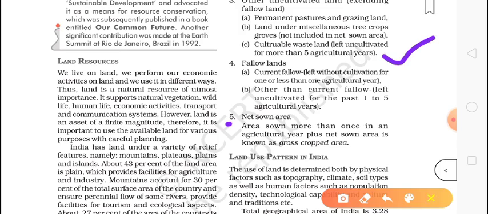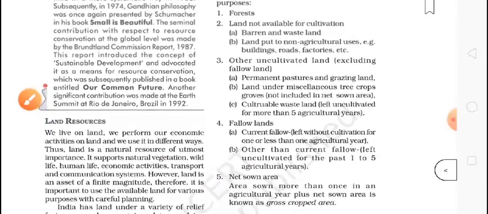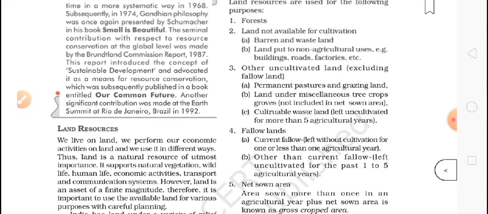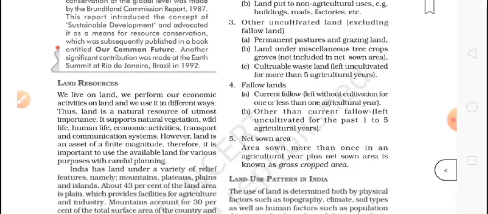So these are the different types of use of land. Some land is used as forest, some is wasteland, somewhere we make buildings, roads and factories. Then other land is used for grazing for animals. Then some land we leave for some time for regaining fertility. And now we talked about the very important one, that is net sown area.